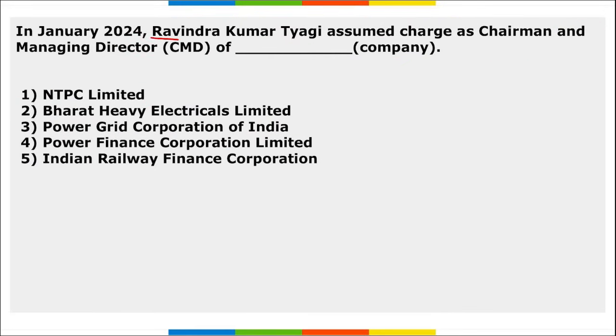Next, Ravindra Kumar Tyagi assumed charge as the chairman and managing director of Power Grid Corporation of India. He will be succeeding Kandikupa Shrikant.